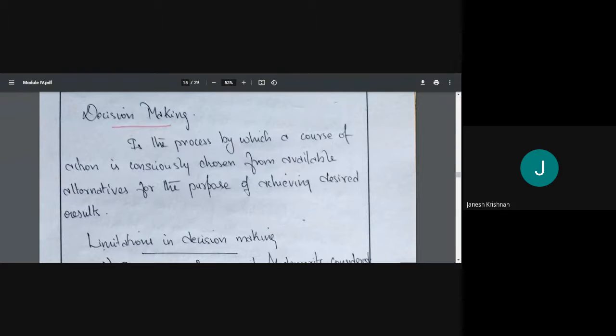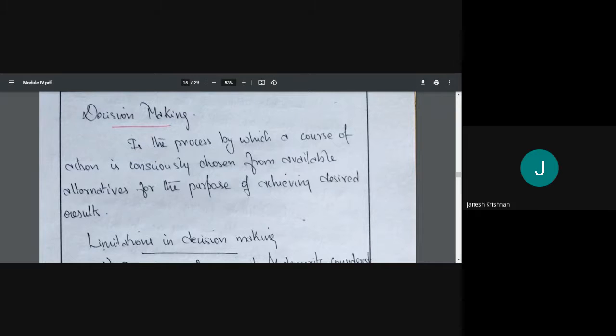So we have these four options in front of us, right? We have these four courses of action, so we need to choose from these alternatives. We have to consciously choose. It's not that we'll just toss a coin and decide. No, we need to think about it, and we have to consciously choose the best among these four.